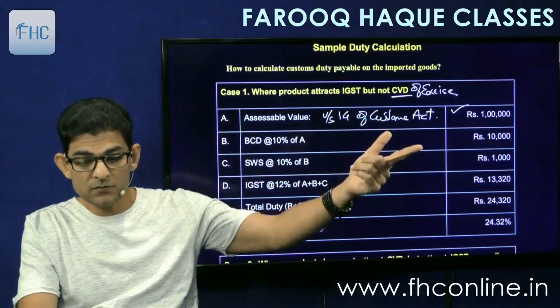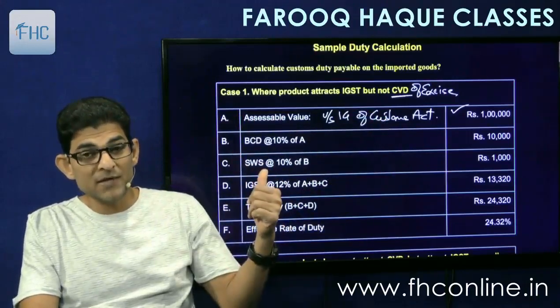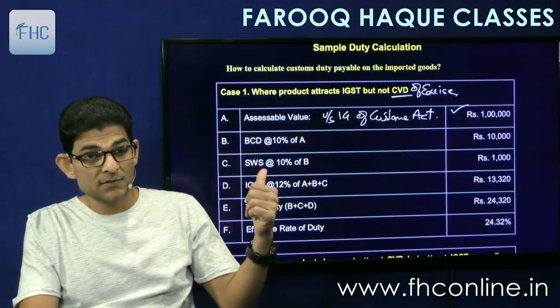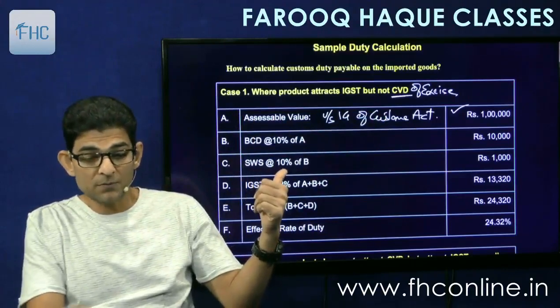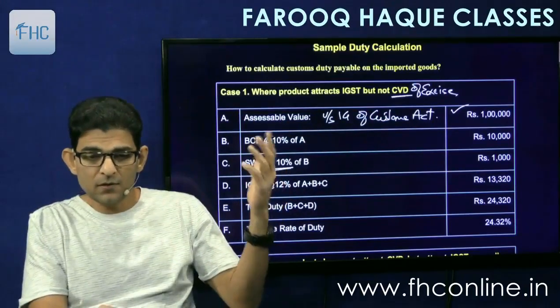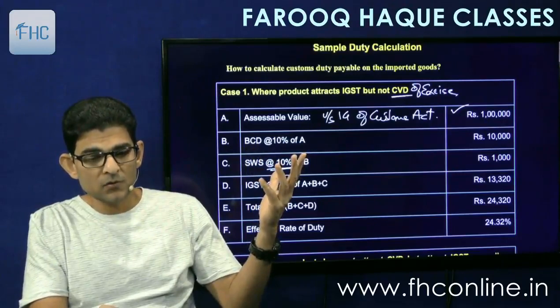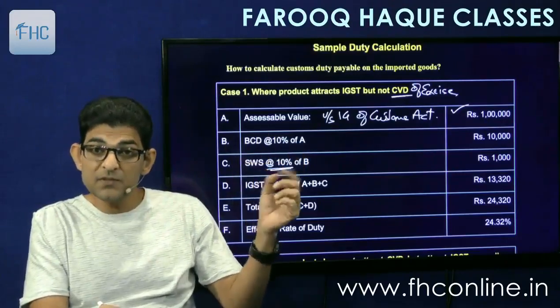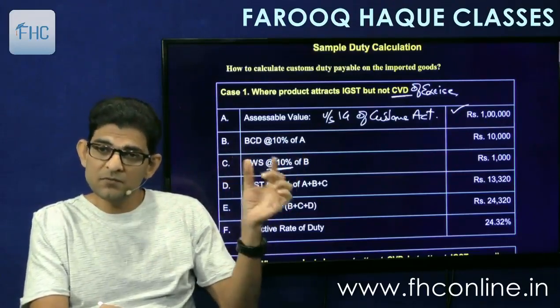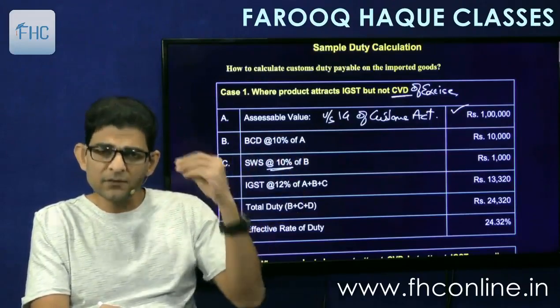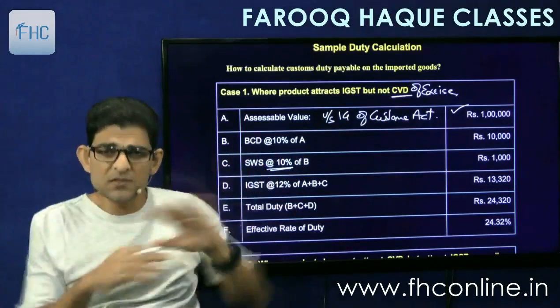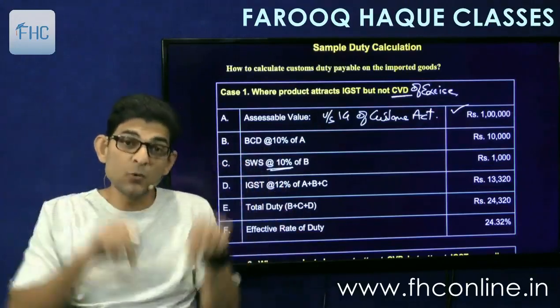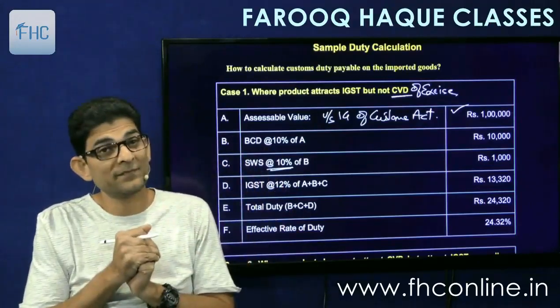So it will come 10,000. Then you will apply SWS, social welfare surcharge, at 10%. If nothing is given, we will take 10%. If it is given 3%, then we will take 3%. And if no information is given about SWS, still you add it because it is compulsory.